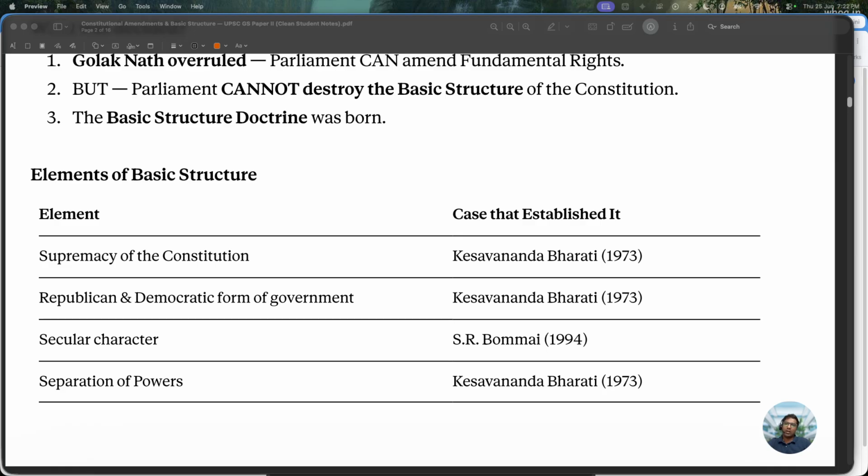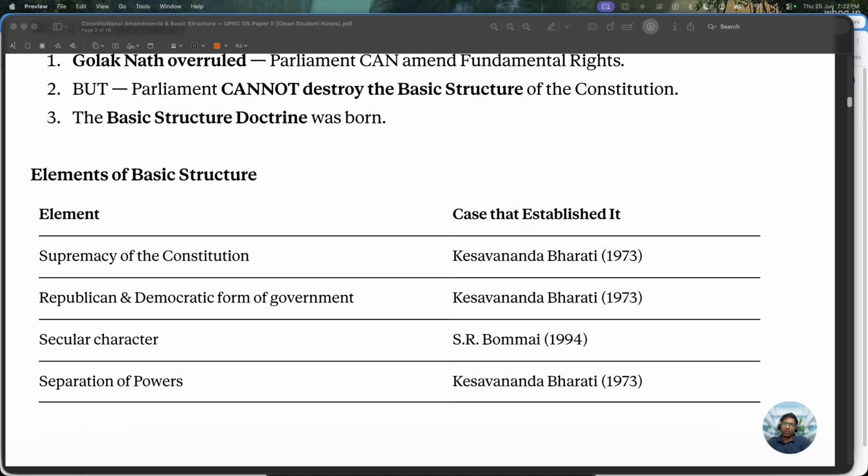They cannot say that we will make this country some Rashtra based on some religion, nothing doing. Courts will come in and say no way. Secular character of the constitution is the basic structure of the constitution.